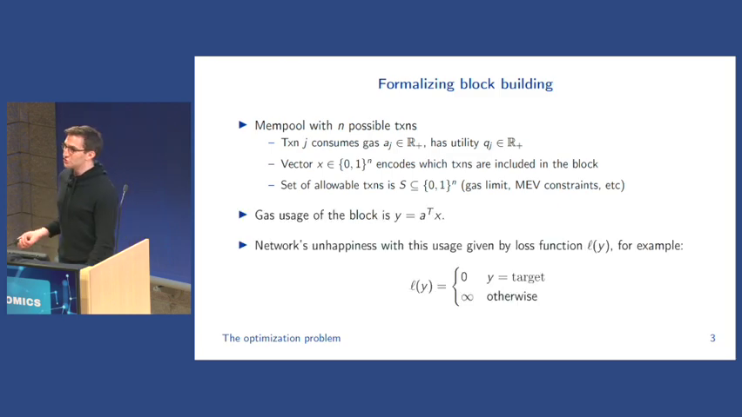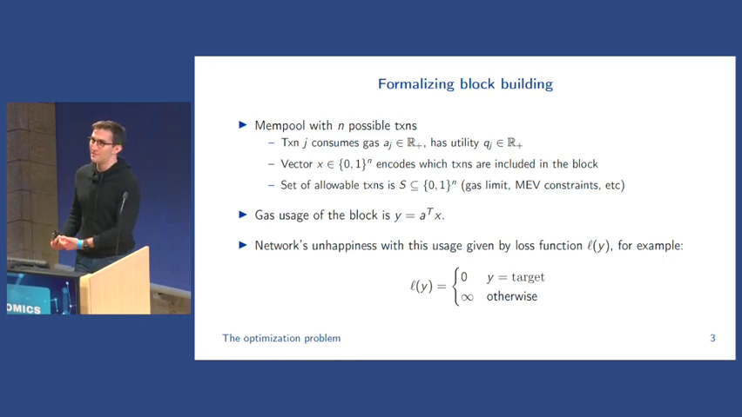Then we can write the gas usage of the block as simply the sum of the transactions that are included, which I can conveniently write as the dot product between A and X. And the final ingredient is going to be the network's unhappiness with that particular gas usage. That's going to be given by this loss function, which is a function of the amount of gas in that block. So as an example, and this is actually what 1559 uses, the loss function is 0 if y is exactly equal to the target, or infinity otherwise. So this is just an indicator loss.